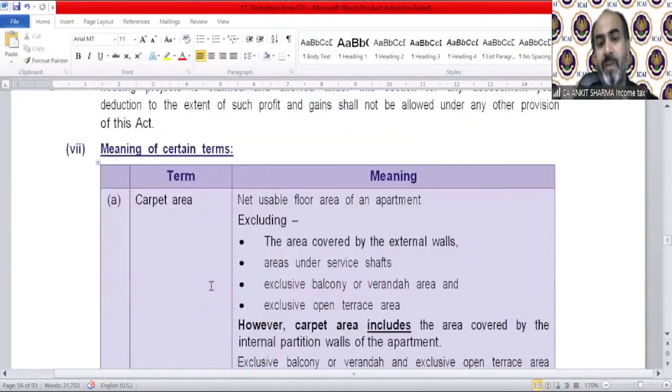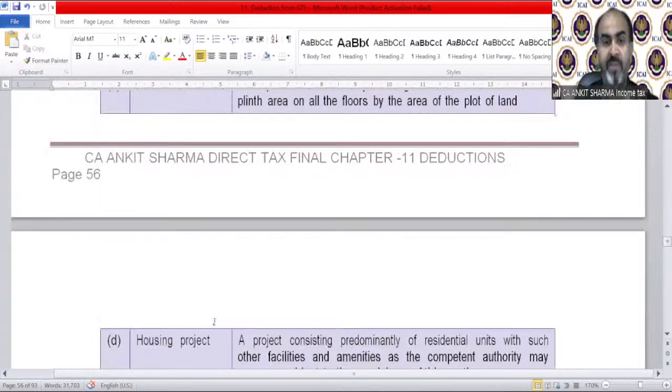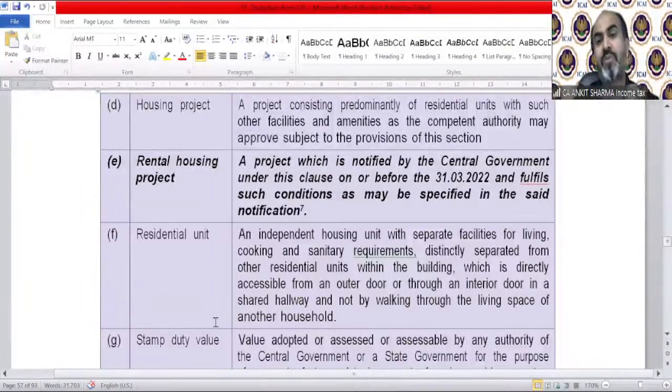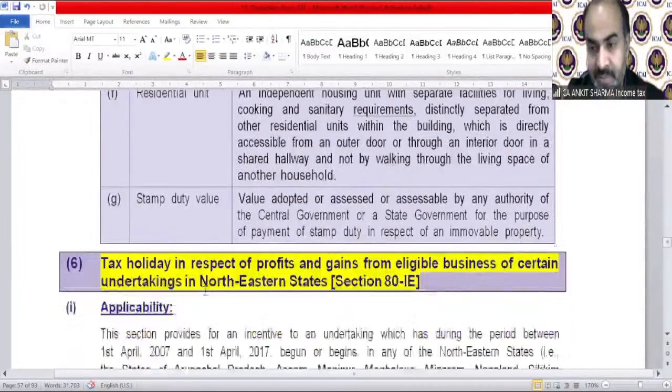Meaning of certain terms: if you want to know what is the meaning of carpet area, you can read this. If you want the meaning of competent authority, it is explained over here. Floor area ratio, explained over here, of course. Renting housing project means, you can read it from here. Residential unit meaning, everything has been explained by the institute in detail. So you can enhance your knowledge by reading all these things.